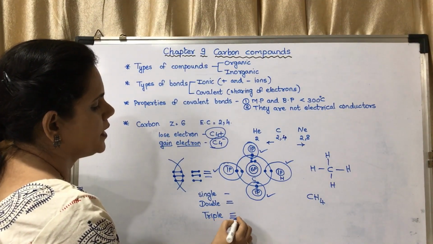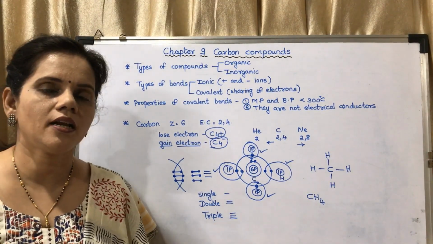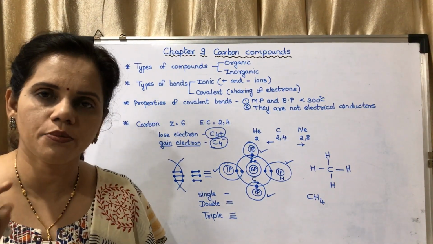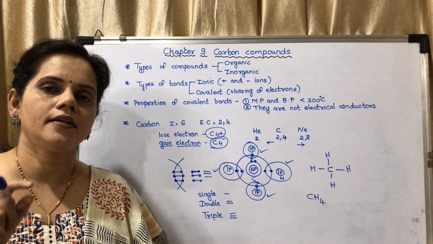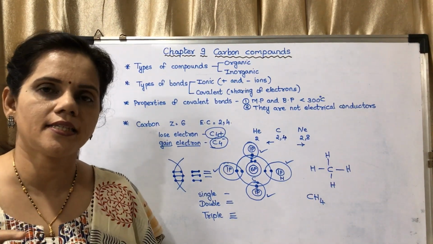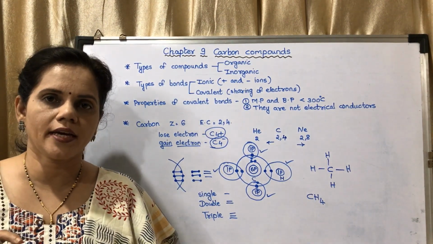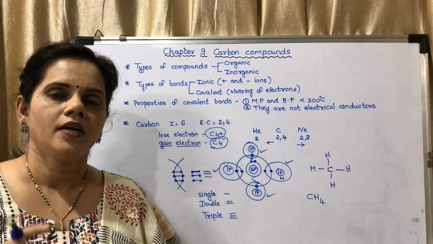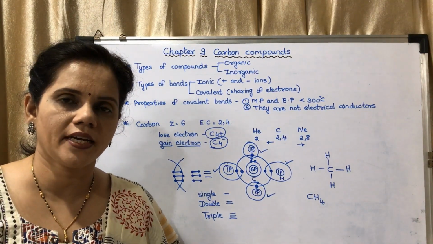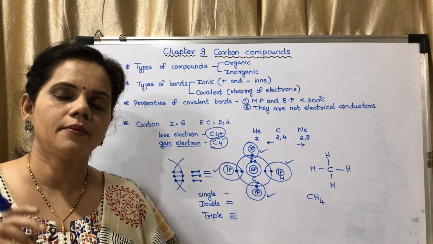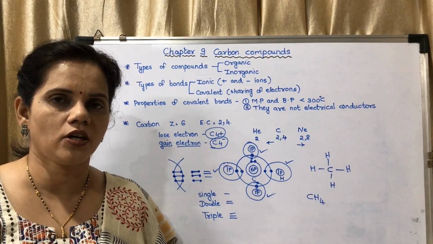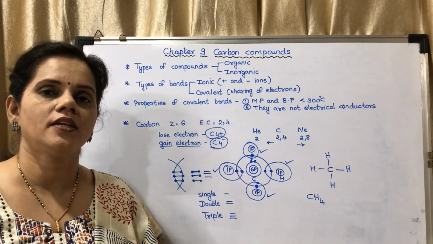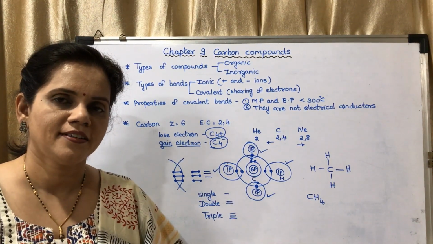In a single bond there is one line, in a double bond there are two lines between two atoms, and in a triple bond there are three lines between two atoms. In a single bond one pair of electrons is shared, in a double bond two pairs of electrons are shared, and in a triple bond three pairs of electrons are shared. I hope you have understood this much. Now we may move on to the next clip.